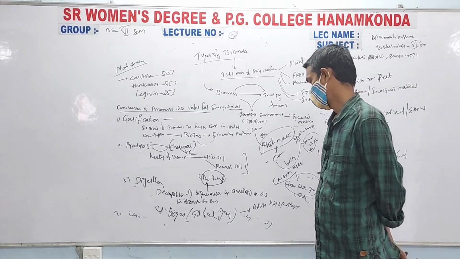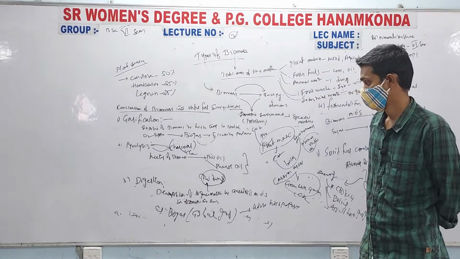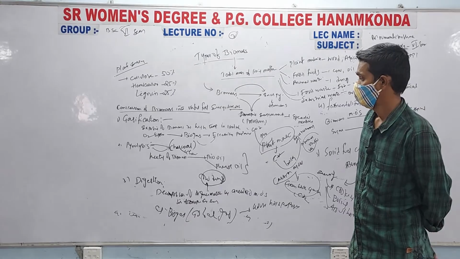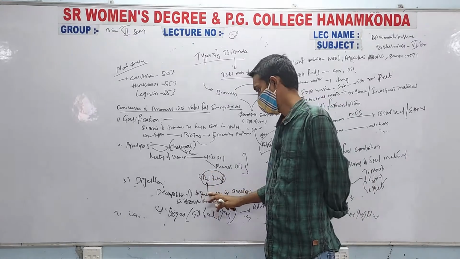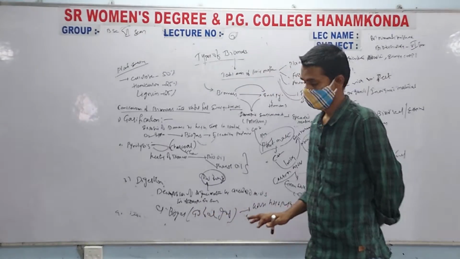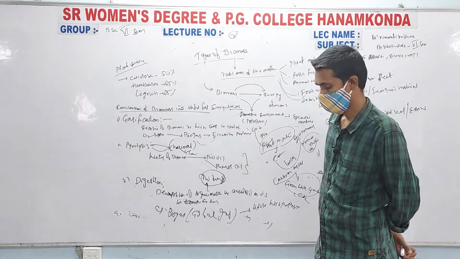So gobar gas is the example which can be used in household purposes, where we decompose the cow dung to produce the gas-like product that can be utilized by the household purposes.